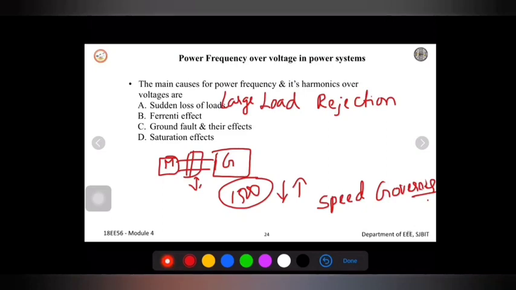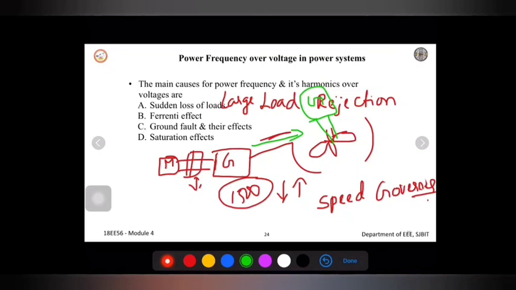Suppose I have a turbine here. So where we have a turbine, we might have seen that within this penstock, the water will be coming from the penstock and falling into this turbine. This turbine will be coupled to a generator, where the speed of this turbine has to be controlled. So how does it have to be controlled? It has to be controlled through the control of water which is falling into this turbine.